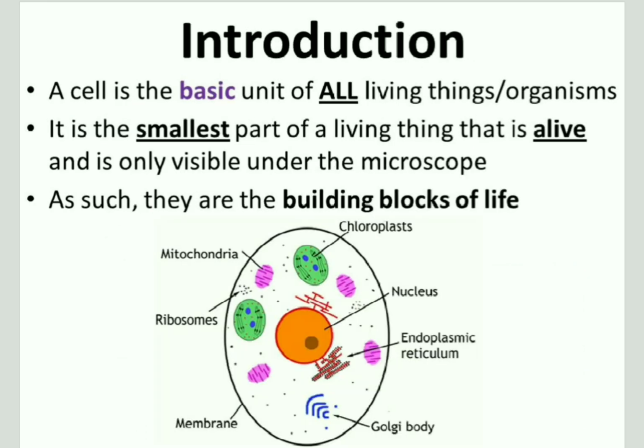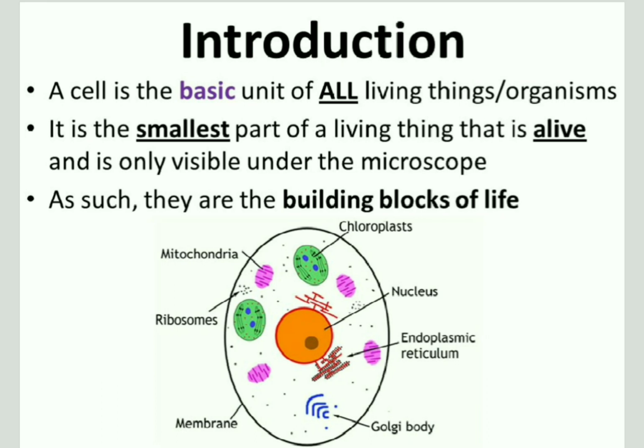So up to here, what we understood is that the cell is the basic unit of all living beings. It is the smallest part of a living thing that is alive and can't be seen by the naked eye. We can see it only with the help of a microscope, which is an instrument that can show objects which a person can't see by the naked eye. So these are called the building blocks of life.